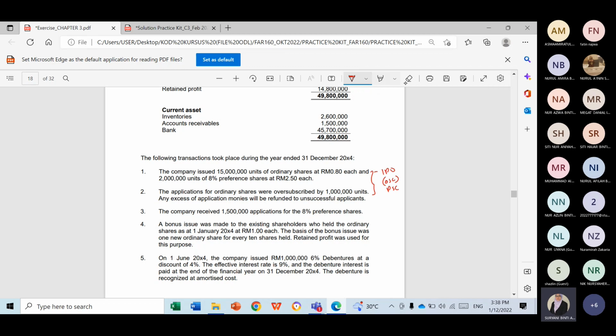Okay, sorry. 1, 2, 3. It is continued. Okay, 1, 2, 3. IPO for OSC PSC. Okay, number 4. Bonus issue. Bonus issue. And number 5. Issuance of debenture.